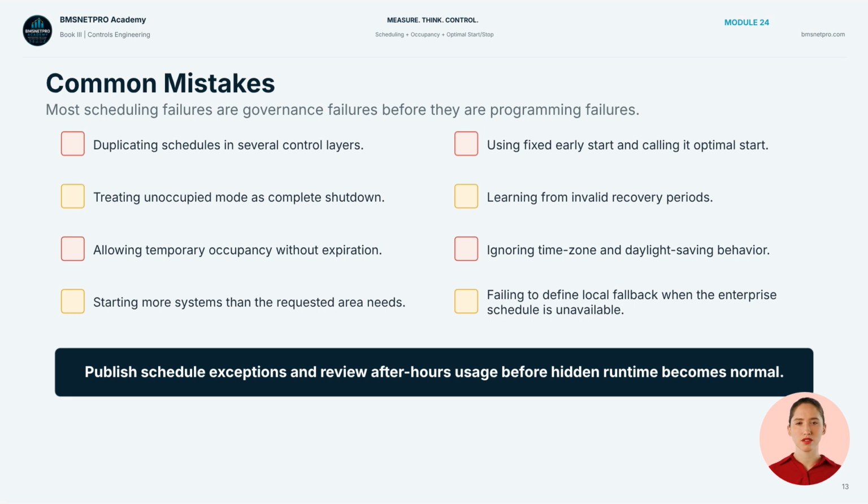Common mistakes include duplicate schedules, treating unoccupied as complete shutdown, allowing temporary occupancy without expiration, starting more systems than needed, and calling fixed early start optimal start. Other failures include learning from invalid recovery periods, ignoring time zone behavior, and having no local fallback.